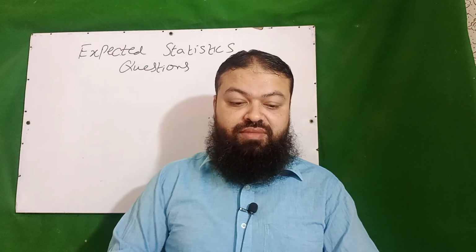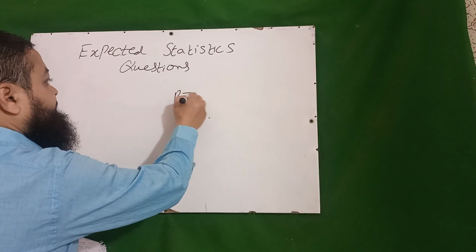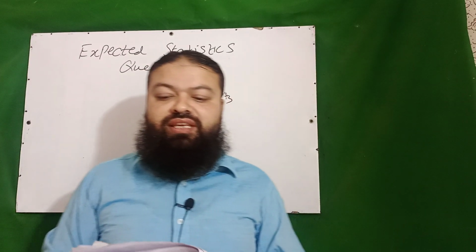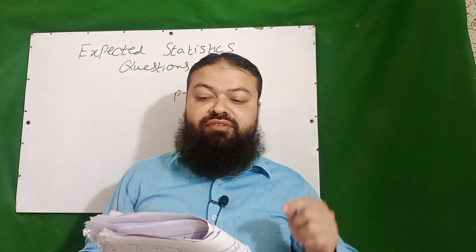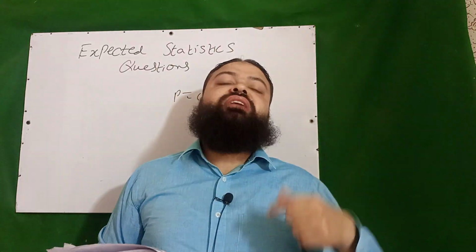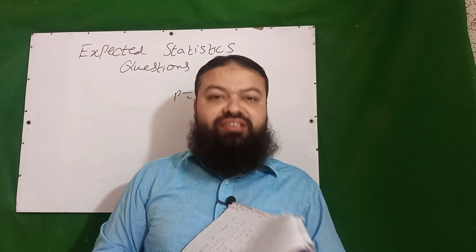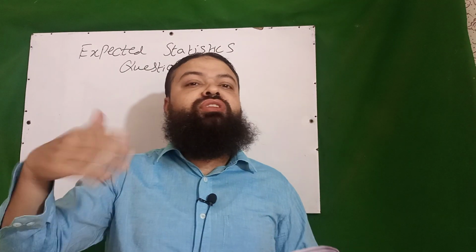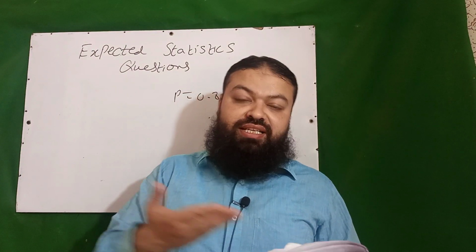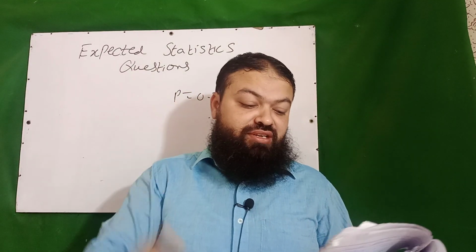Then the next question is, in a shooting competition there are 83% chances of winning for a person. He gets the first success on the 7th attempt. It is an example of, dear students, we have discussed that thing. If you need only one success, it is called geometric distribution, and if we need more than one success when the trials are not fixed, then we have negative binomial distribution. In that question, the question is first success. That is an example of geometric distribution.